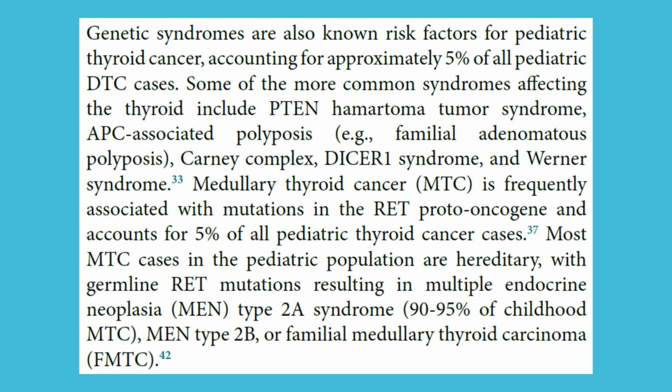Medullary thyroid cancer (MTC) is frequently associated with mutations in the RET proto-oncogene and accounts for 5% of all pediatric thyroid cancer cases. Most MTC cases in the pediatric population are hereditary, with germline RET mutations resulting in multiple endocrine neoplasia, MEN, type 2A syndrome, 90 to 95% of childhood MTC, MEN type 2B, or familial medullary thyroid carcinoma, FMTC.